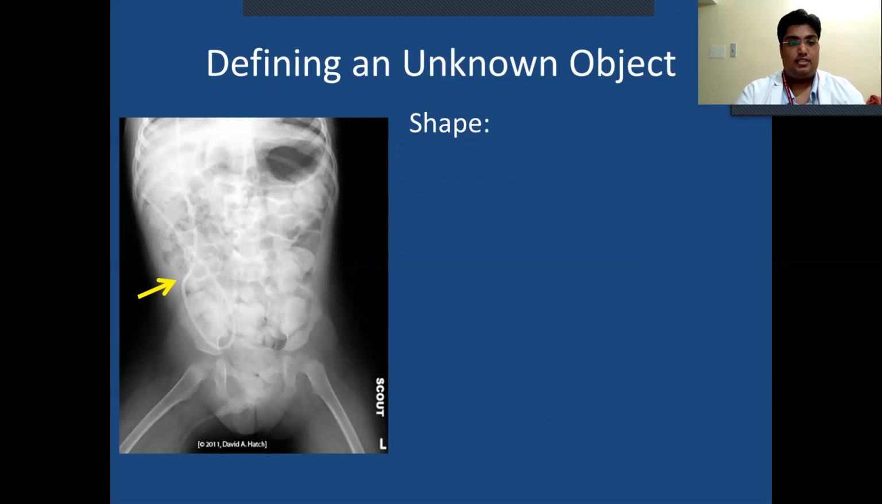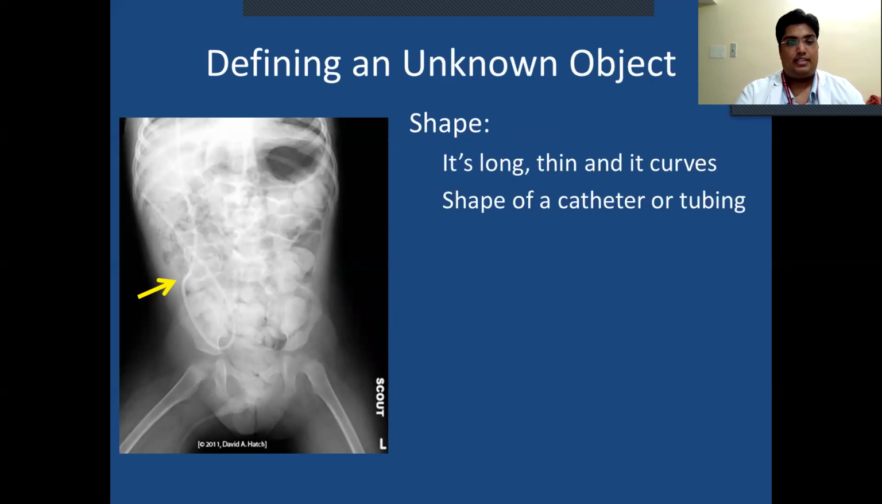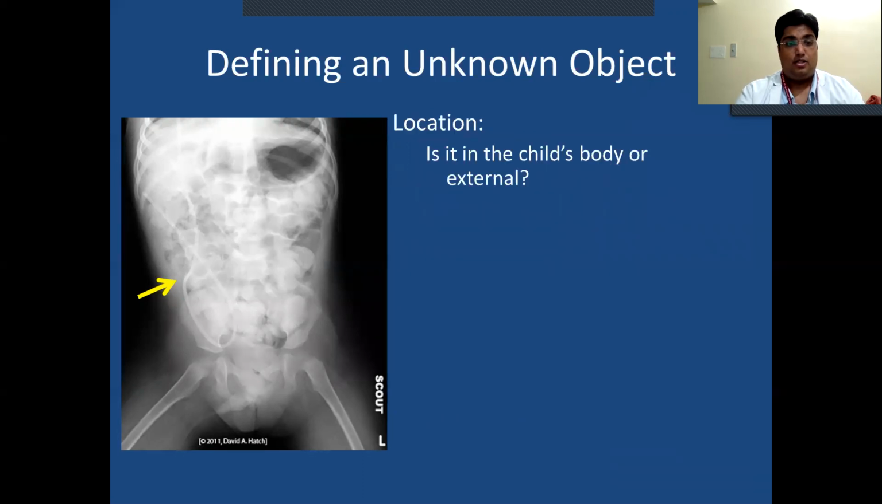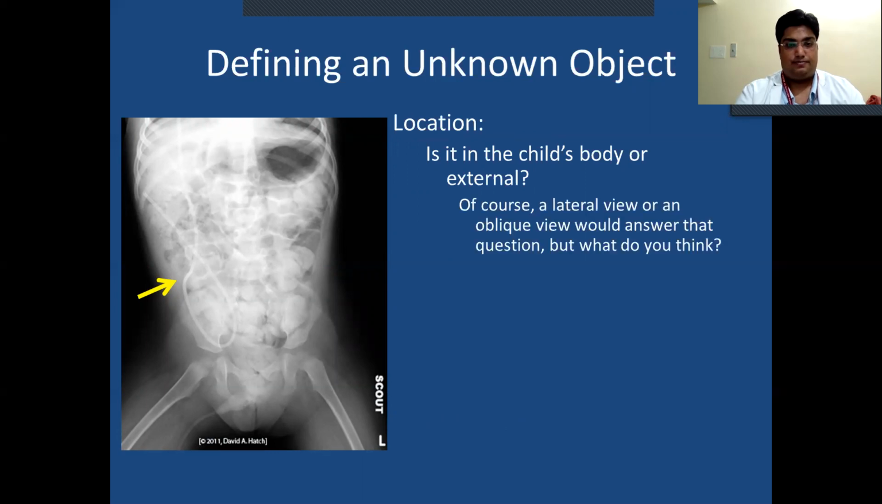Identify the unknown object. Shape. It is a long thing and it curves. Shape of a catheter or tubing. Location. Is it in the child's body or external? Of course, the lateral view or the oblique view would answer that question. But what do you think?